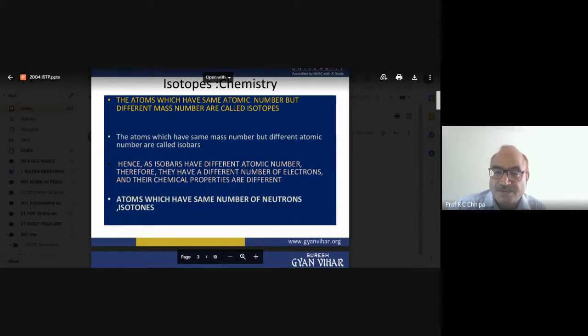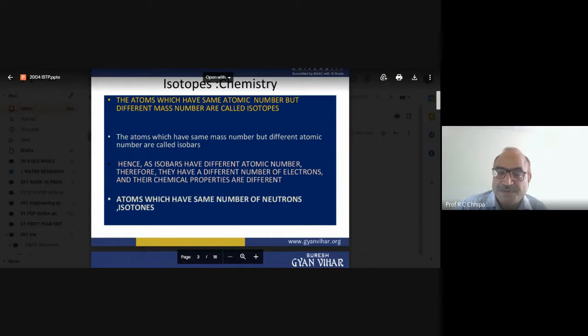So potassium-40 has atomic number 19, and calcium has atomic number 20. Both have mass number 40, present in calcium and potassium.